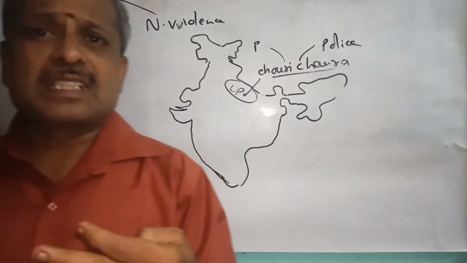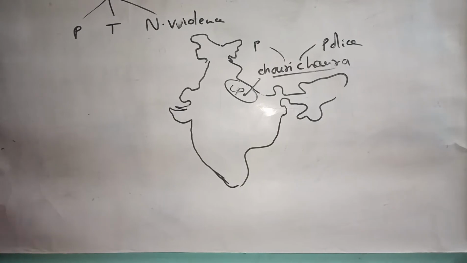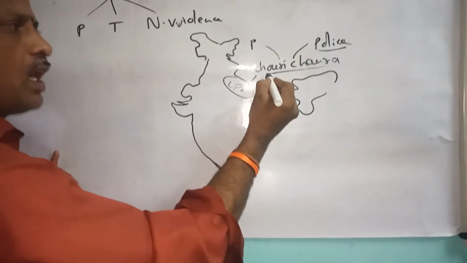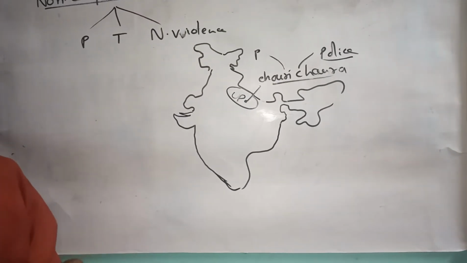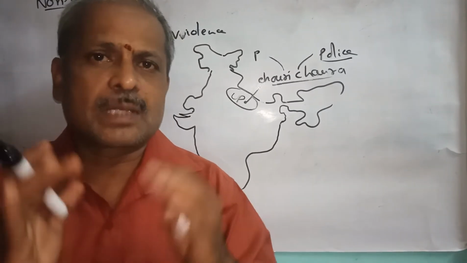As soon as the British police saw the movement leaders, they made a lathi charge on the local people. By this lathi charge, many village people were wounded and some of them died.